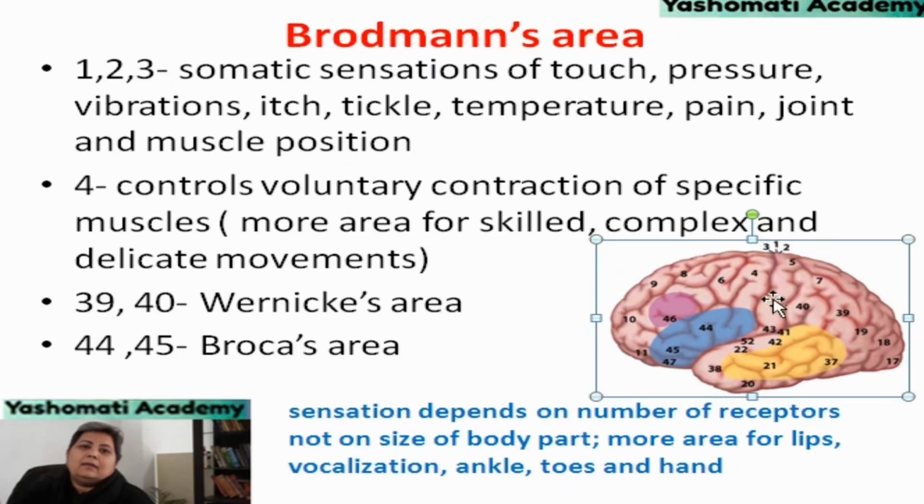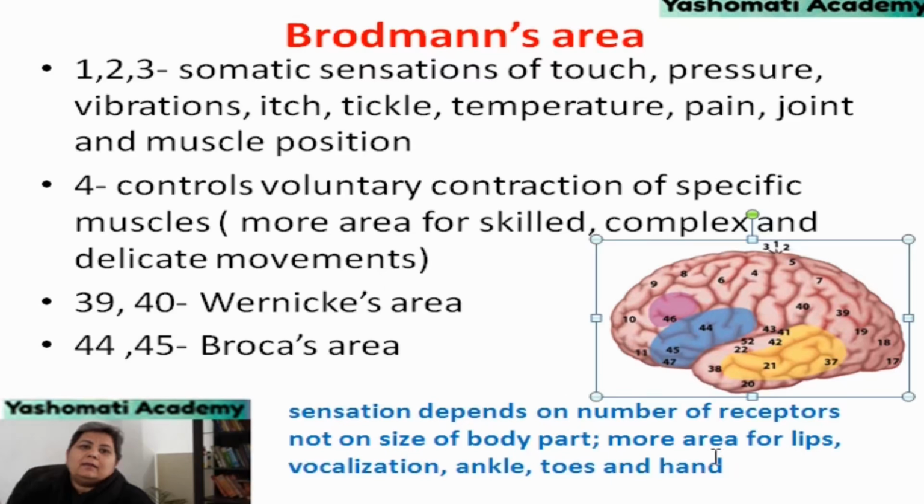So, the area which is present near the fissure where the frontal lobe meets the parietal lobe, in this area, these specific areas for voluntary contraction are located, and allocation of this area is related to how fine or how skilled the movement is.